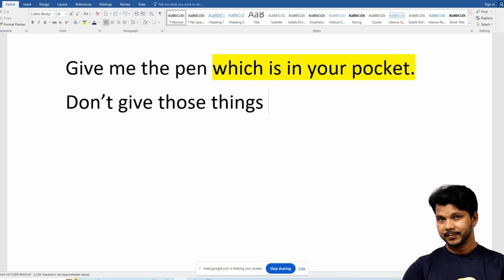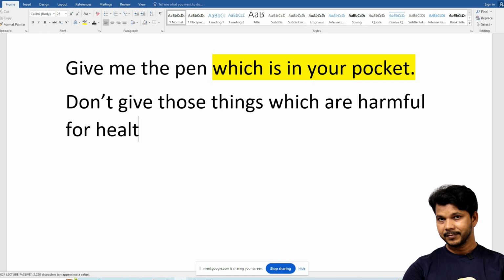After things. Don't give those things which are harmful for health अपने बच्चों को, to your children.